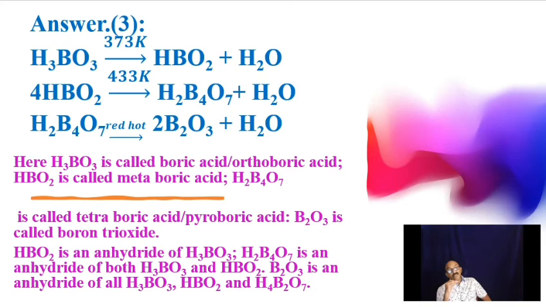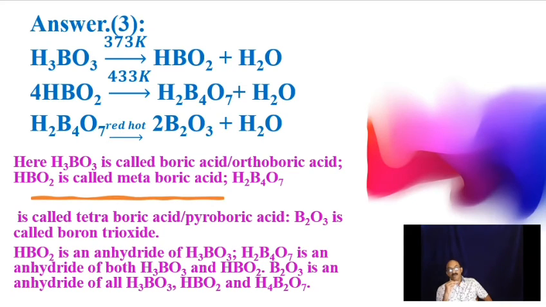If you further heat at 433 Kelvin, you are raising the temperature. Then it is further converted to H2B4O7, not H4B2O7, plus H2O, and that is called tetraboric acid or pyroboric acid. But even this pyroboric acid can be further dehydrated to boron trioxide at red hot. So dehydration takes place in several stages.